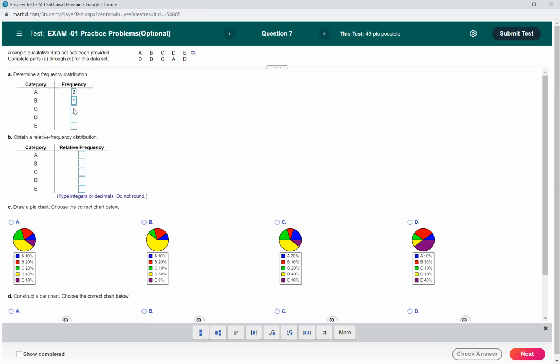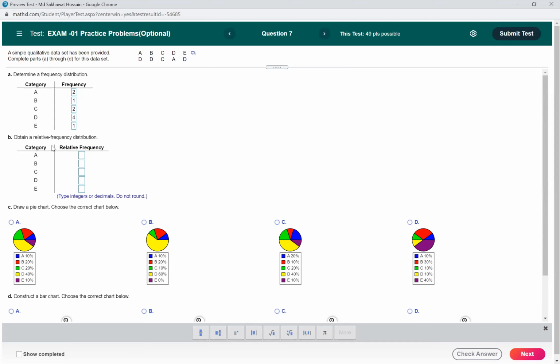How many C's? 2. How many D's? 1, 2, 3, 4. And we have just a single E. So the frequencies are 2, 1, 2, 4, 1, and the total is 10.